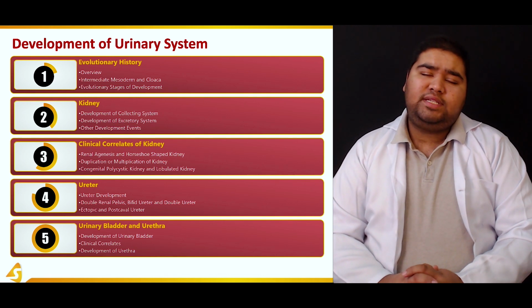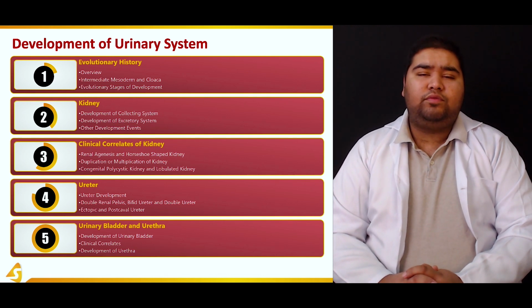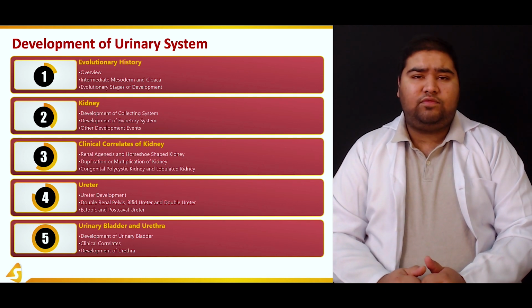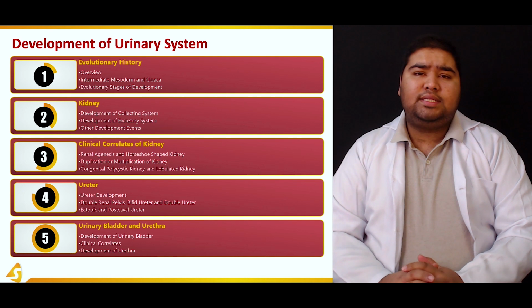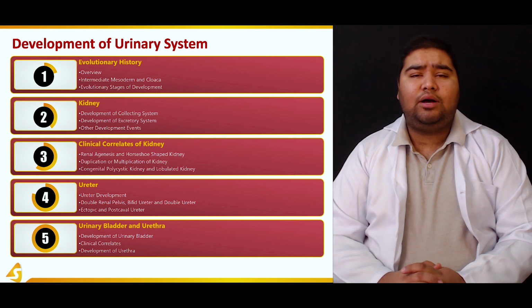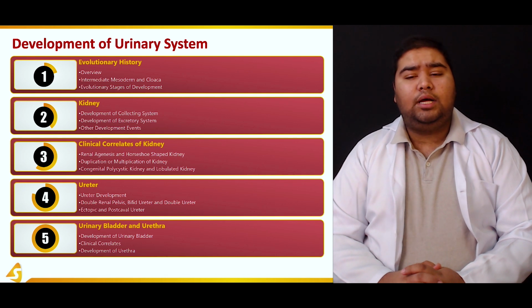Next, in the fourth section, we'll have the development of ureter. We'll see how the conducting system of the kidney is formed, how the ureters are made up, how the ureters are formed, and how they connect the kidney to the bladder.